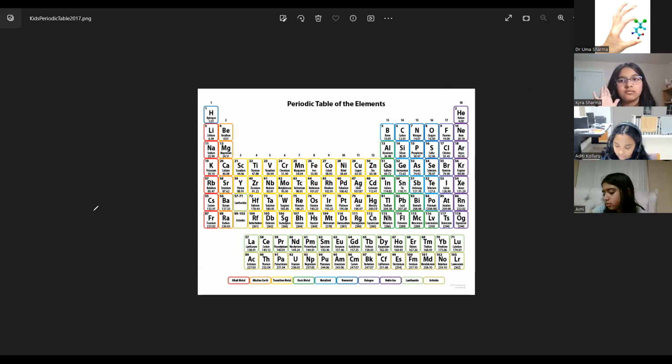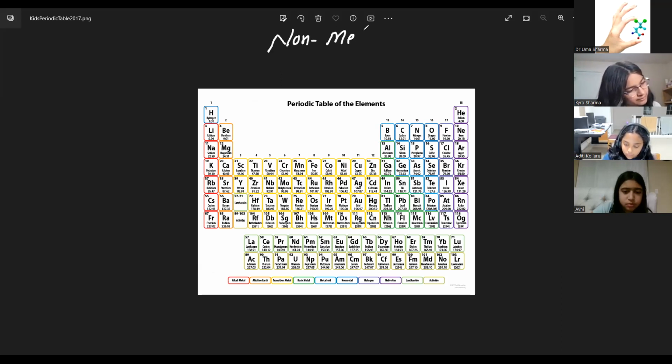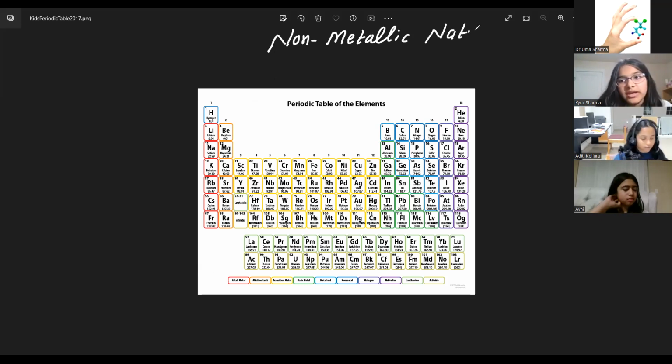So let's work with the non-metals now. Now we are going to check the non-metallic nature across the period and down the group. Non-metallic means the tendency to gain electrons. Wait, isn't it to gain and share? Yes, you're right, metals do too. But here we'll work with the gaining nature only, because we are comparing with metallic character. So metals losing, non-metals gaining.